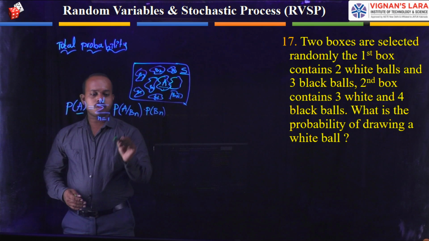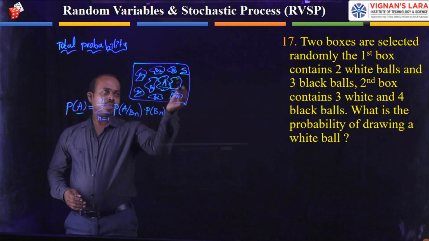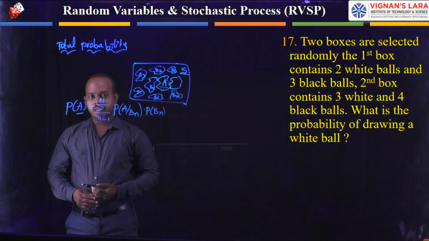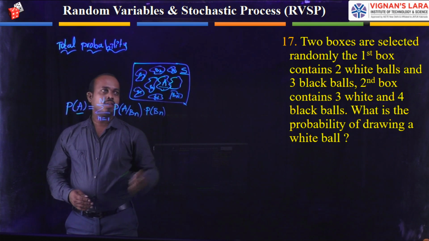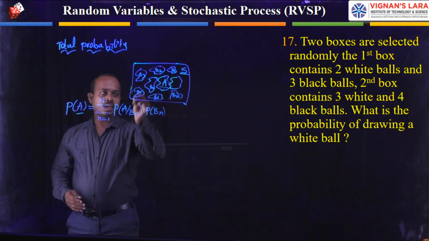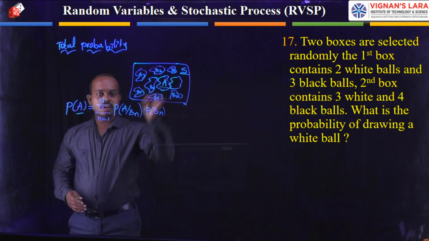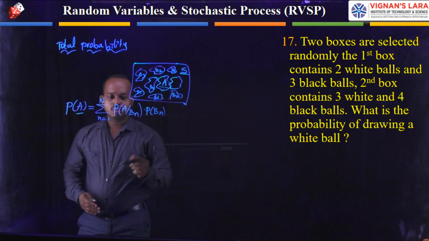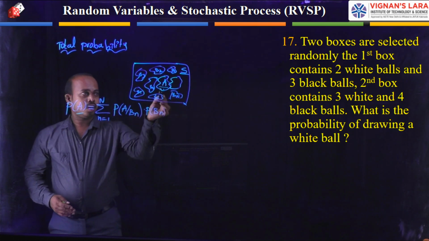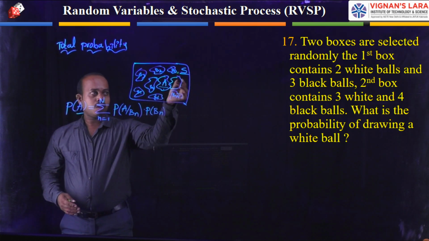Consider the relation between the sample space and the event A. The sample space contains the entire set of elements, but A is one of the events in this entire sample space.